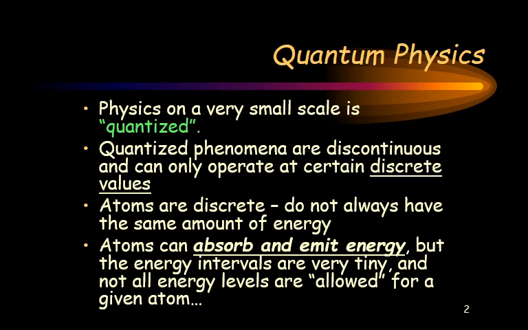Now, atoms can also absorb energy, and so they can absorb these photons as long as that photon corresponds to an energy level transition that's possible. And so in other words, if an electron is in an orbital around the nucleus, and there's a photon that comes in that matches the transition between that lower energy level and the higher energy level, it can absorb that photon and then jump to a higher energy level.